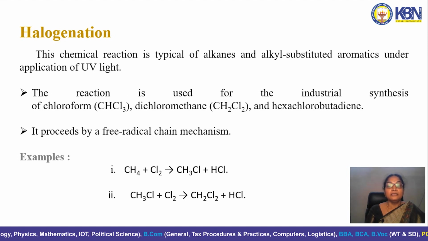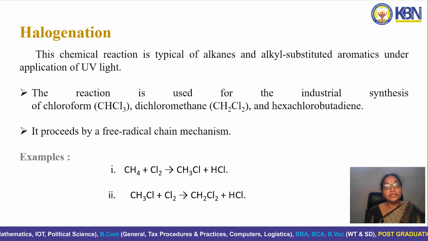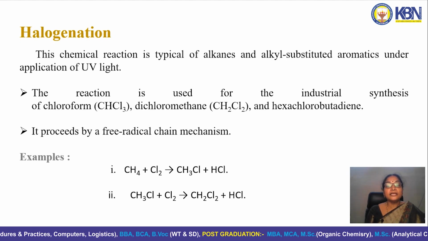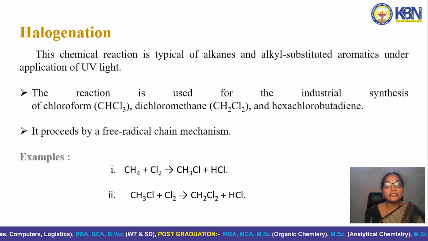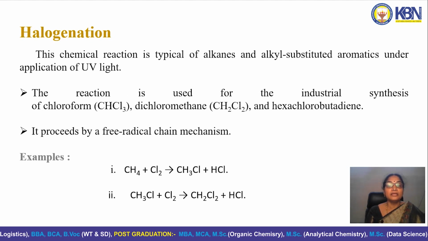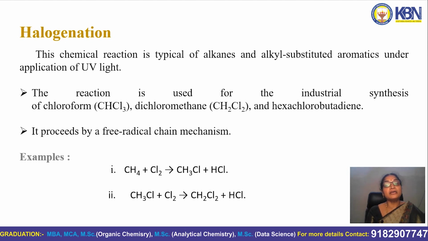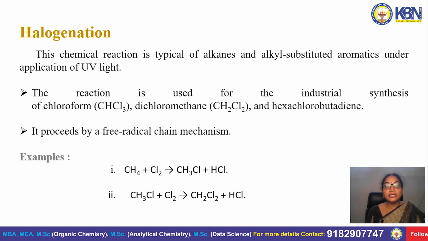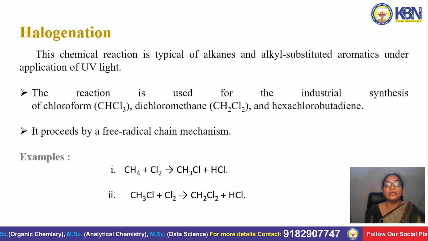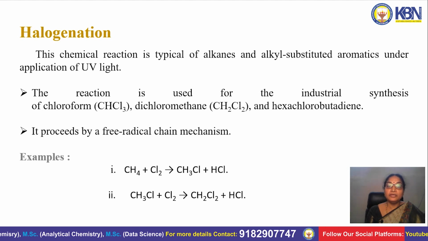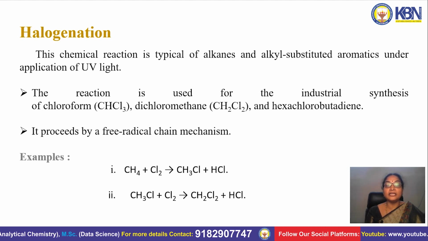The halogenation reaction that takes place in alkanes takes place through a free radical chain mechanism, and it involves 3 steps. One is the chain initiation process, the chain propagation process, and the chain termination process. So the free radical chain mechanism that takes place in alkanes involves 3 steps mainly: initiation, propagation, and termination.